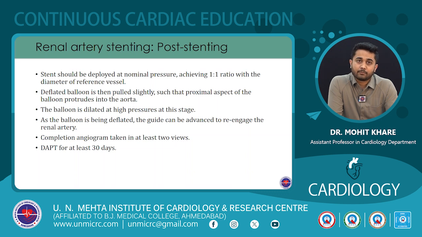So the stent should be deployed at nominal pressure. The aim is to achieve a 1:1 ratio with the diameter of the reference vessel. Once the balloon is deflated, it is pulled slightly into the aorta, so that the proximal part of the balloon projects into the aorta, and then it is inflated again. This will ensure proper ostial coverage and flaring of the proximal edge of the stent. And as the balloon is deflated, the guiding catheter can be engaged with the renal artery ostium.